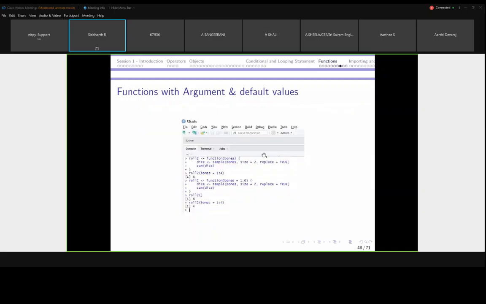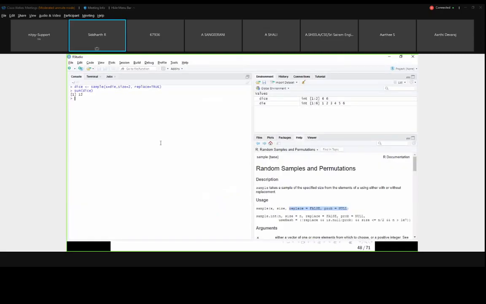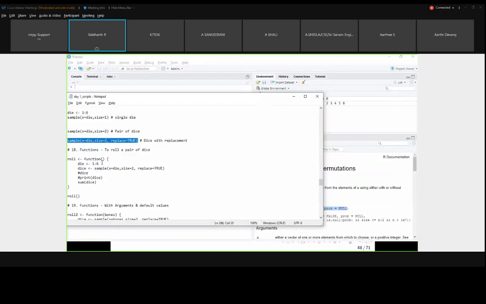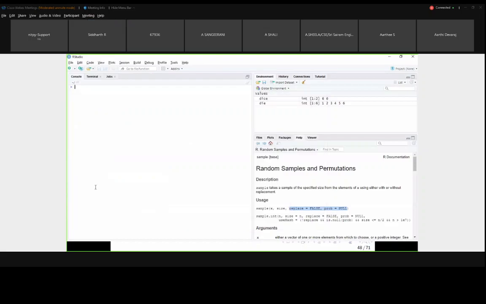Now we will see functions with arguments and default values. First we will see how to define our own function, and I am going to the script. To roll a pair of dice, I have this function. I am copying this and pasting it here. Here roll is my function name. Function is the keyword. You can give any name; based on the action, I have given it as roll. And after this is all the function body.